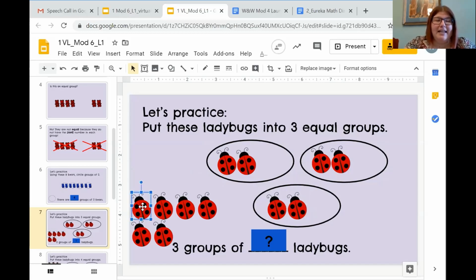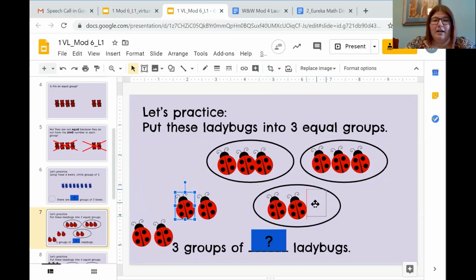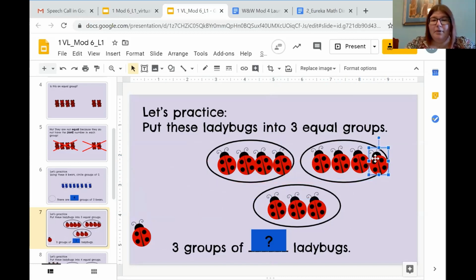I'm going to go ahead and take it, and I'm going to put it here. Another one. Another one. Great. Each of my groups has 3 ladybugs, and I still see I have some ladybugs left over. I'm going to go ahead and repeat that process. Put 1 up there, put 1 up there, and put 1 up there. And again, you'll notice that I didn't quite fit all my ladybugs perfectly inside of the circle, and that's okay because I'm still showing I understand that I have to have the same number of ladybugs in each group.